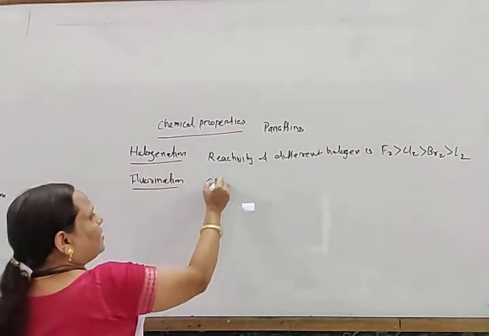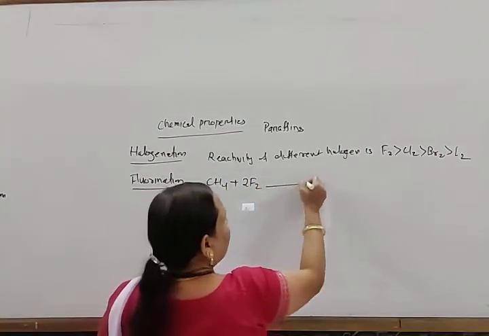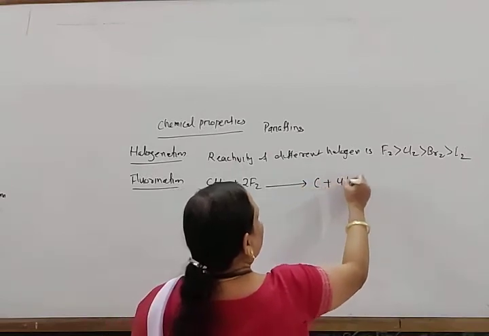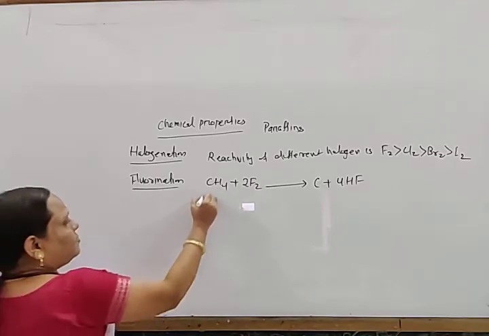For example, methane when it reacts with fluorine reacts very rapidly or violently to form carbon plus 4HF.